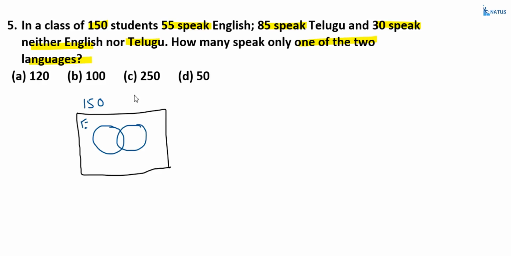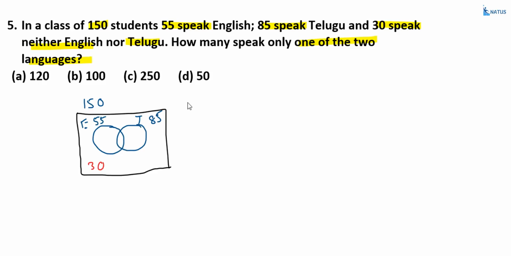English, how many members? 55. Sorry, Telugu is 85. Telugu 85. Neither Telugu nor English, that is equal to 30. So the sum of these three portions is equal to 150 minus 30, that is 120. So the sum of these three parts is only English, only Telugu, and both English and Telugu.